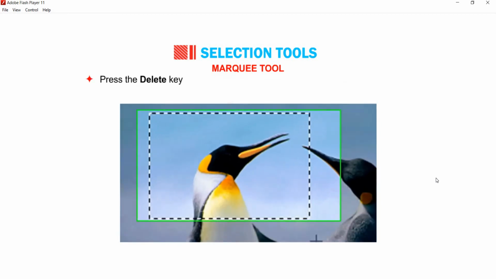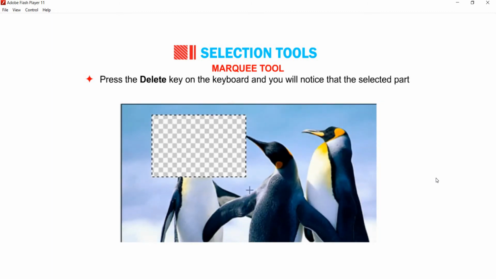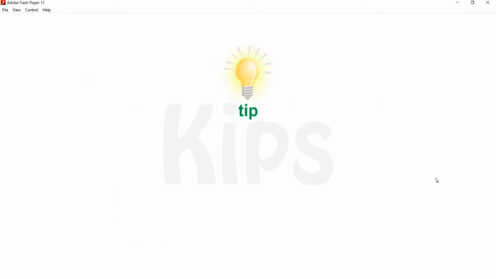Press the Delete key on the keyboard and you will notice that the selected part of the image will be deleted. Let me now share a tip. Don't save the edited images as it will spoil the original one.